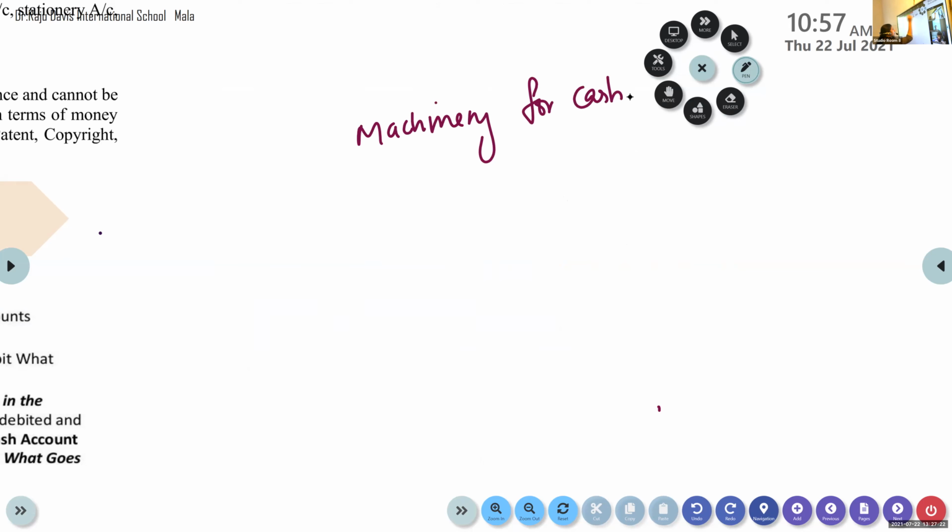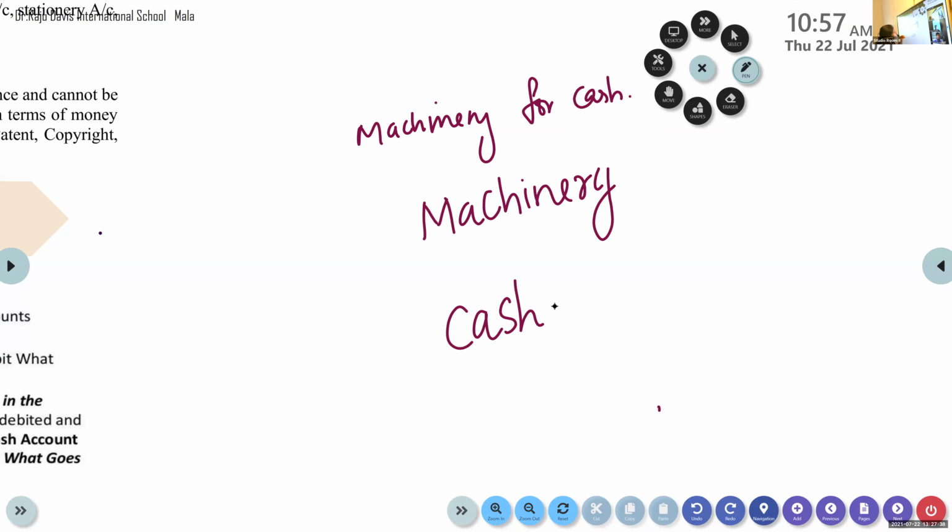So it is a cash transaction. What are involved? Machinery as well as cash. Okay. Now which category do they belong to? Tangible assets. Very good. They are assets. Tangible assets. So what is the rule?